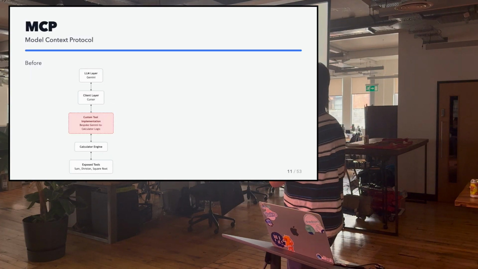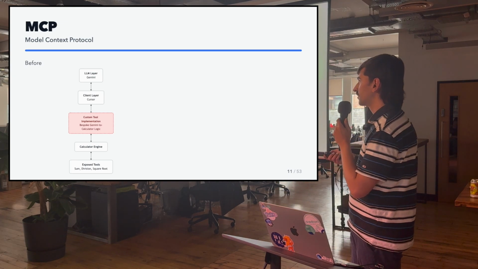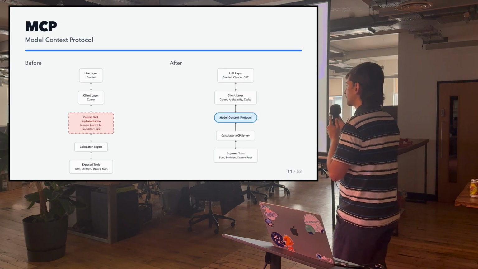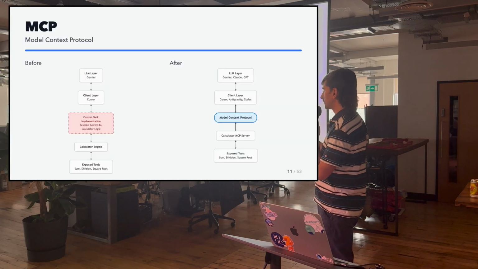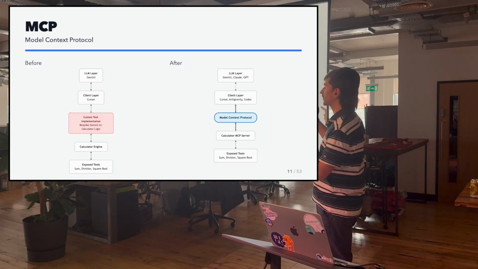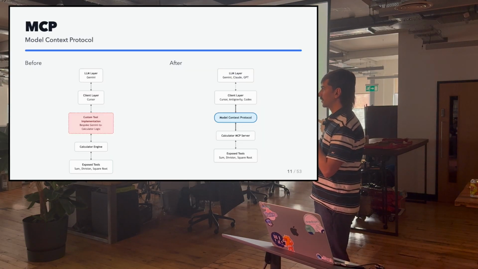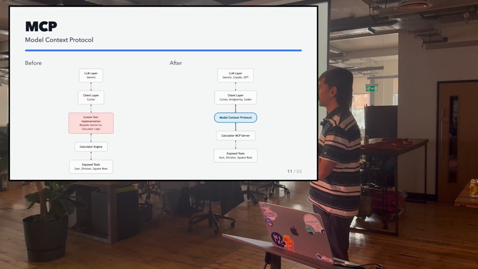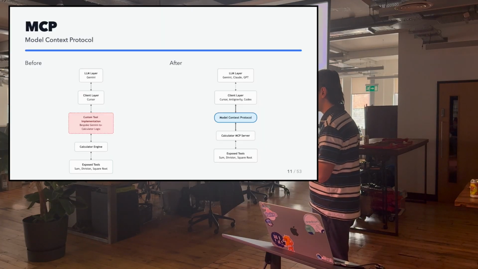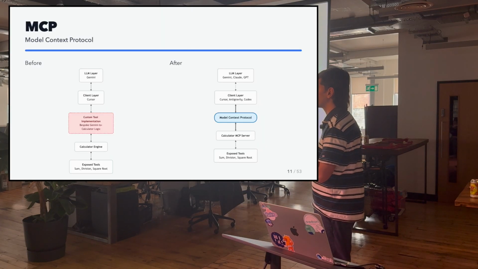With MCPs, a concept brought by Anthropic, this changed, and essentially it's an abstraction layer. You just build the tool once, you connect it to an MCP server, and you're able to connect to any MCP client, which is able to operate with any LLM. So instead of having to create a different implementation for a different set of clients and LLMs, you can just write once and expose it to multiple providers.